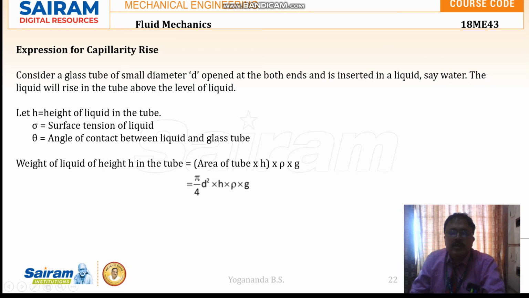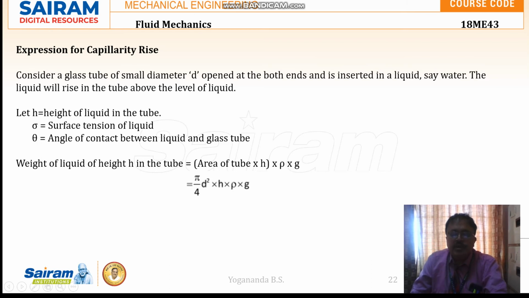Here the weight density is given by rho into g, and the volume is the area of the tube into h, that is the height of liquid risen in the tube. So weight density is weight by volume, weight is weight density multiplied by volume.